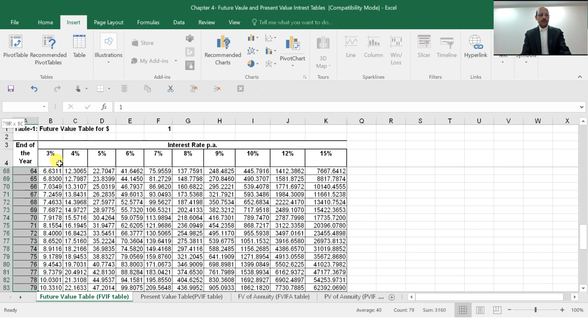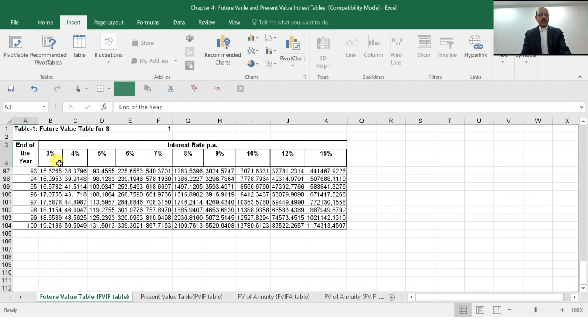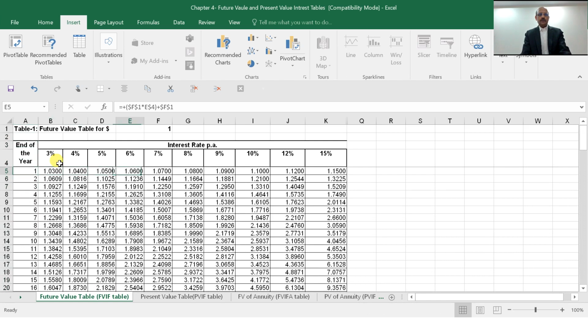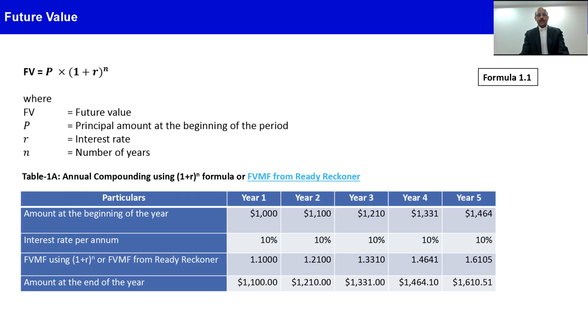If you have to calculate at 10%, the first year compounding factor is 1.10, the second year is 1.21, the third year is 1.331. So like that, we can calculate the future value multiplication factor using the formula (1 plus R) raised to the power n, and then you simply multiply this factor with the principal amount to reach the ending value. So that's how $1,000 gets accumulated to $1,610.51 in 5 years.